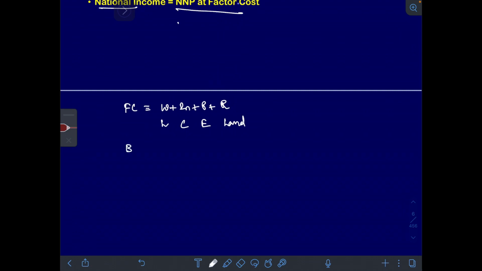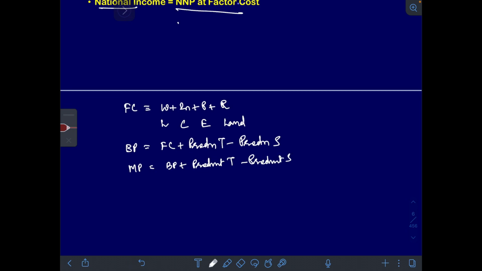Then you have the basic price. What is basic price? The factor cost plus the production taxes minus the production subsidy. And then you have market price, which is basically basic price plus product tax minus the product subsidy. This is our understanding so far.